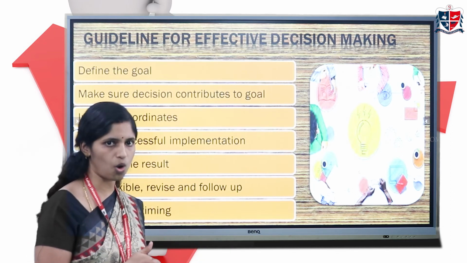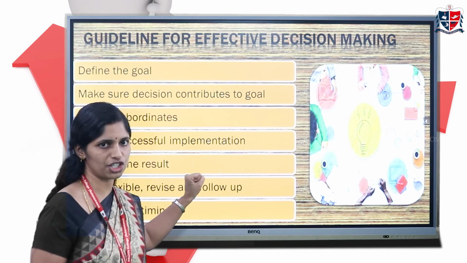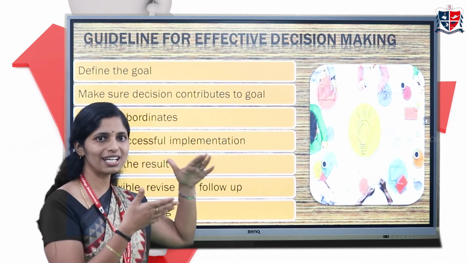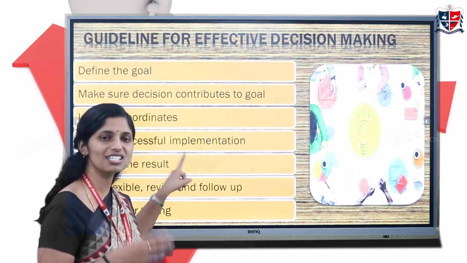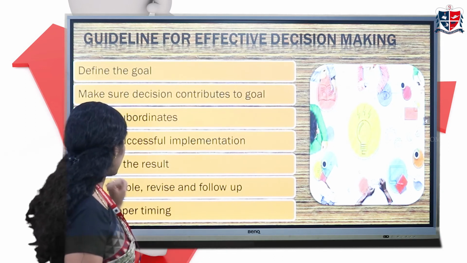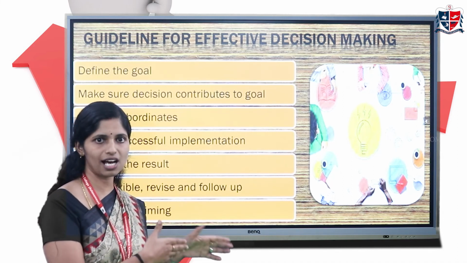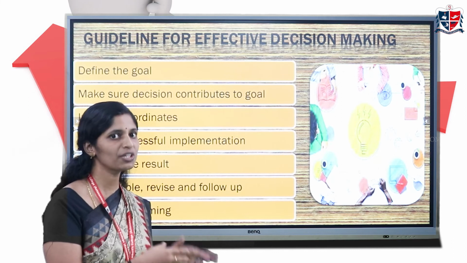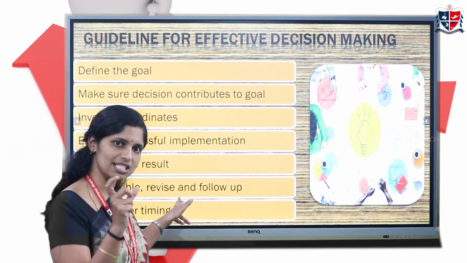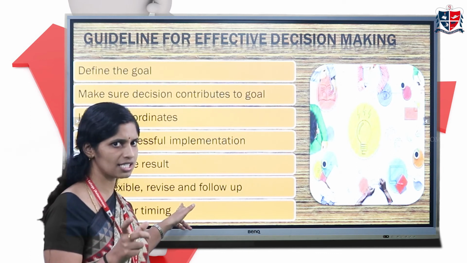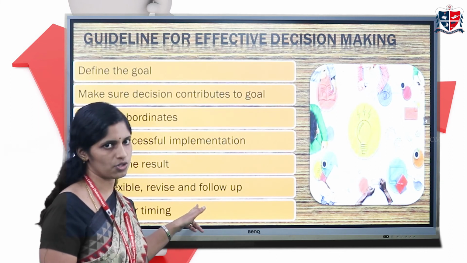Next is, in an organizational setup, when a decision is taken and implemented, we have to involve the subordinates also. Next, we should ensure successful implementation. Just finding out the solution and taking a decision is not important. The implementation of the decision is equally important. Next one is evaluation of result. As we saw in the steps, the last one is control. Similarly, we have to evaluate the result to find out if there is some deviation. If the deviation is there, we have to take corrective action to bring it back to the expected result.